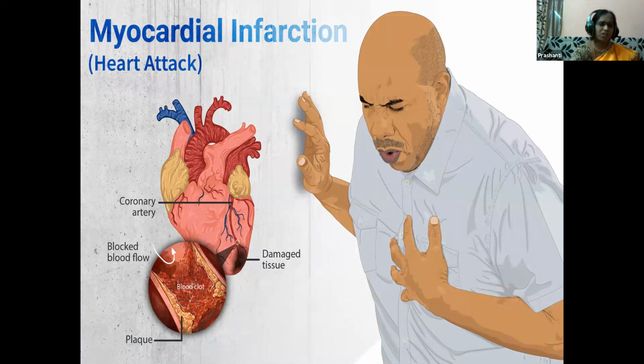What is a heart attack, children? It is when the blood stops flowing to the heart. What are the symptoms of a heart attack, children? Chest pain or pain in the limb, or you may get severe pain in the neck or the back region. That is called a heart attack or myocardial infarction.